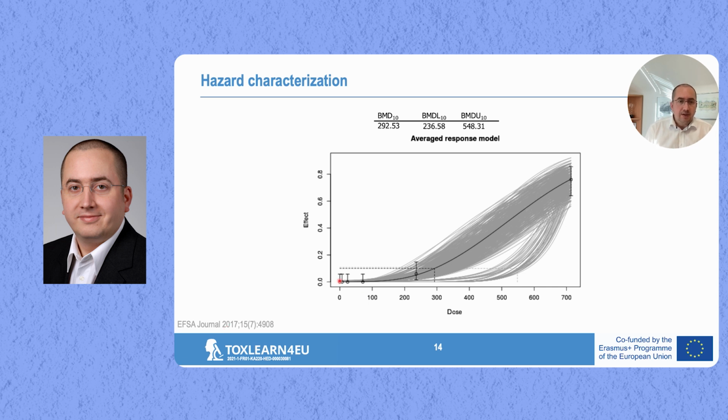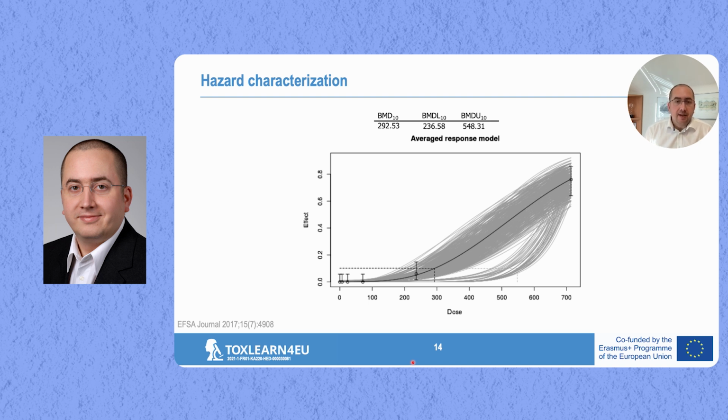Basically, what you see here are the data points from the carcinogenicity studies that I've just shown you, ranging from very low doses up to a bit more than 700 microgram per kilogram body weight and day. And you see here in black a model, and then in gray various other models for the dose response.